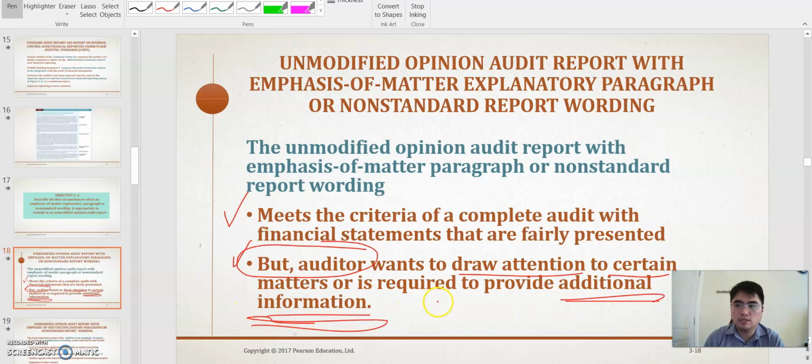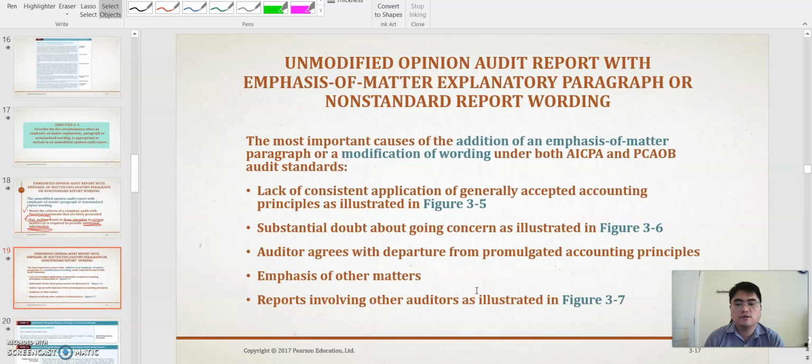So that's why the name is unmodified opinion with explanatory paragraph. So why do they have to provide additional information? Yes, this is the cause of the additional paragraph or explanatory paragraph. So the first, in the process of the audit, they found a lack of consistency.